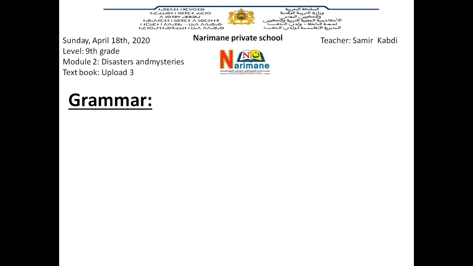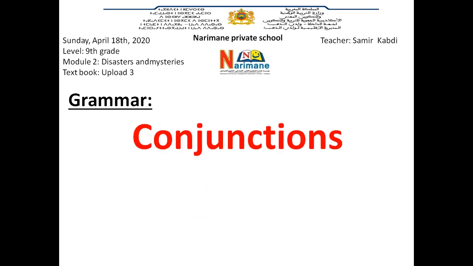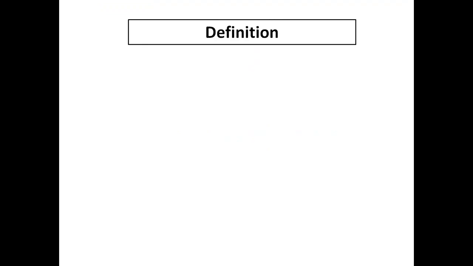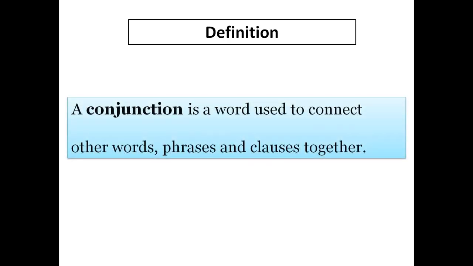Well, today we are going to talk about a new grammar lesson which is about conjunctions. In the English language there are so many conjunctions, but today we are going to focus just on the conjunctions because, so, and as. As a definition, a conjunction is a word used to connect other words, phrases, and clauses together. Now let's start with the first conjunction, because.